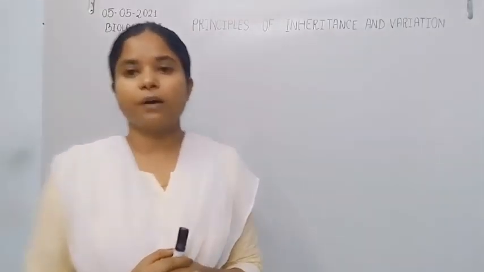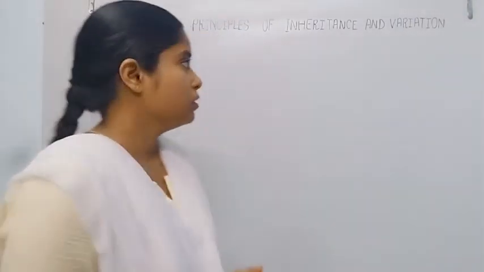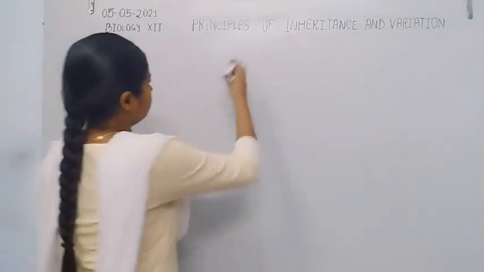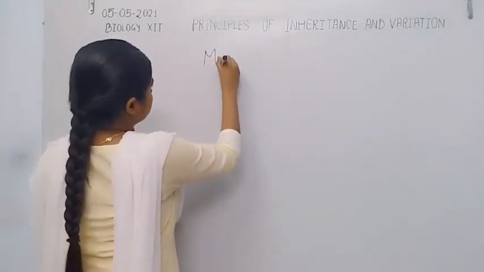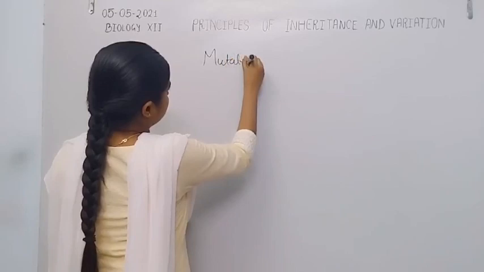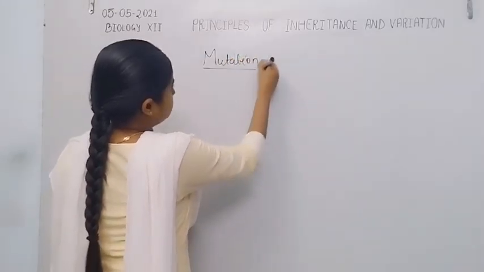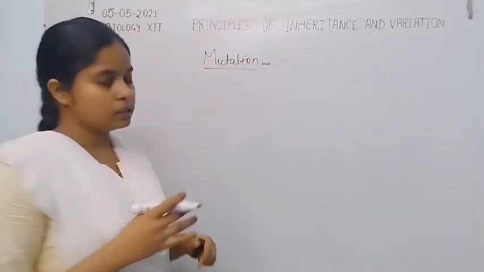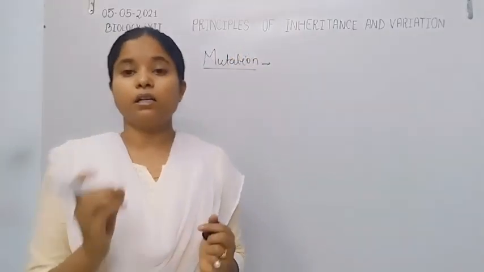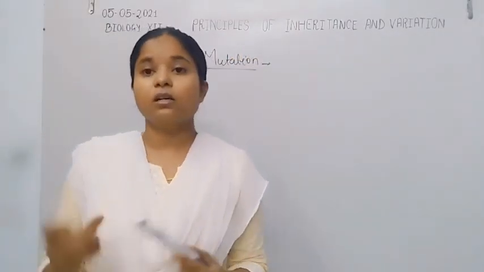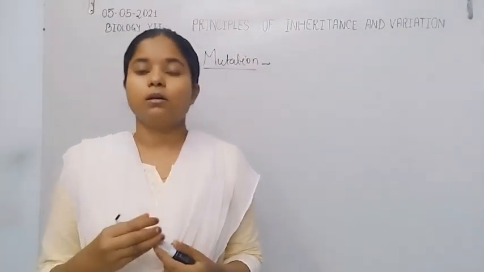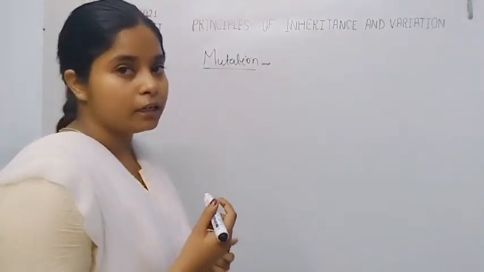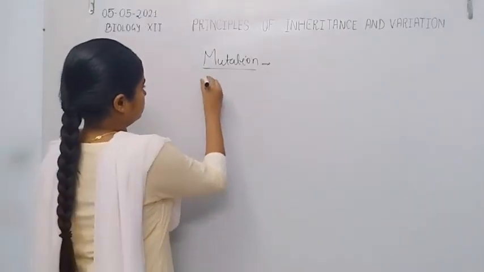In this class, I am going to start with another topic of the chapter Principles of Inheritance and Variation, and the topic is mutation. So, students, let's start with mutation. What is mutation? That means any changes occurring in the DNA, the genetic material.